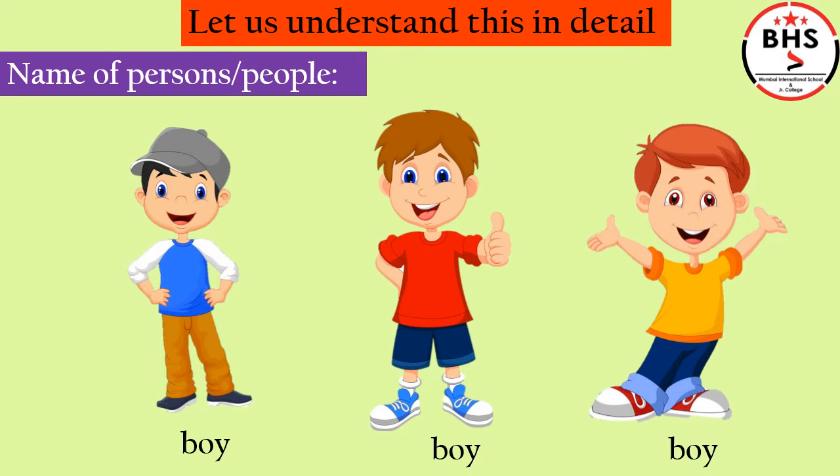Boy. Children, they are all people of same kind, same type. They are all boy. We use the same word, common word, boy, for all of them. Boy is the common word for this type. Boy is the common noun.